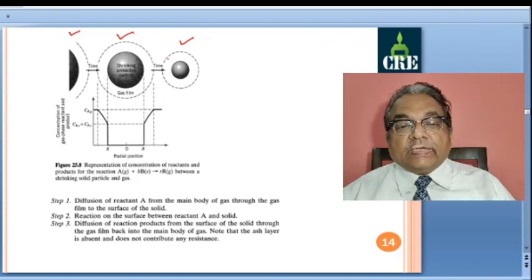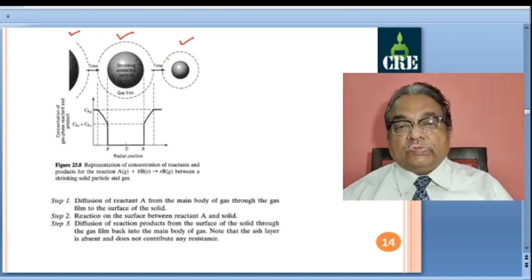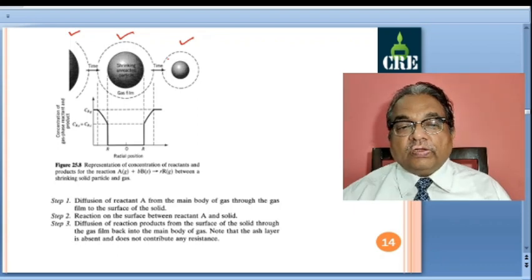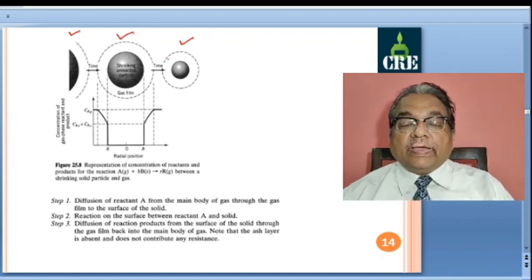When we want to consider gas film diffusion control, here again you have three steps that we have seen: diffusion of reactant A from the main body of gas through the gas film to the surface of the solid, then reaction at the surface between A and the solid, and diffusion of the reaction products from the surface back. Earlier in the shrinking core model there were 5 steps: on both sides there were 2 resistances and 1 reaction. Here on both sides we have only 1 resistance, offered by the gas film only.